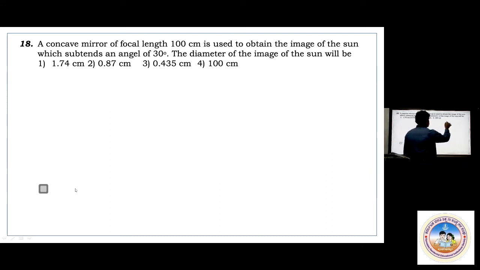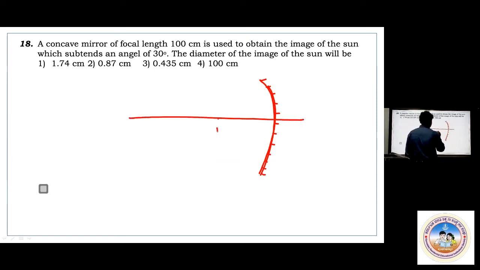See, in mirrors and lenses, one more thing: if you have a concave mirror or a lens of focal length 10 centimeters, just 10 centimeters I'm telling. When I say 10 centimeters, if I keep an object at some 50 meter distance or 10 meter distance, I'll consider it as infinity. Compared to this 10 centimeters, 50 meter distance is like infinity. We don't go for the literal meaning. Literal meaning, where do you take? Object is kept at infinity.